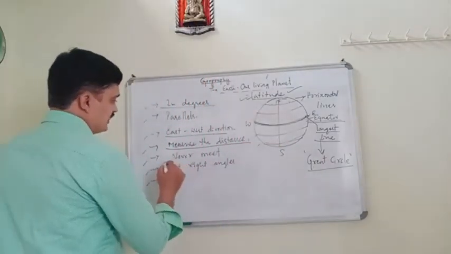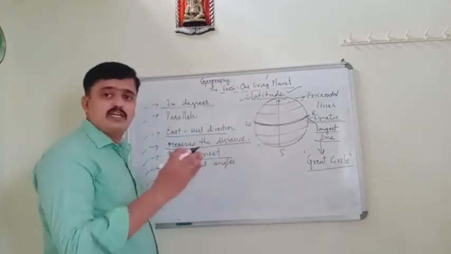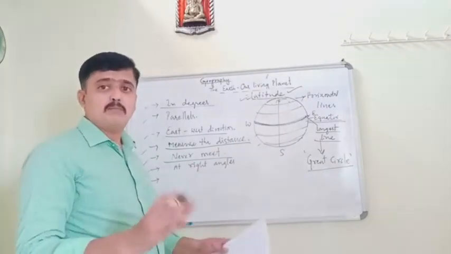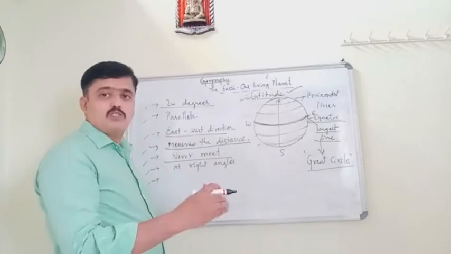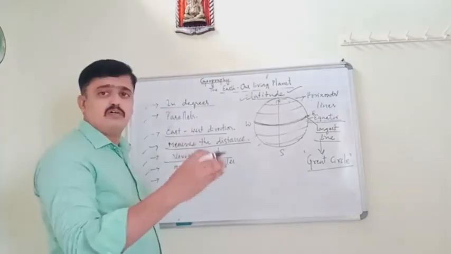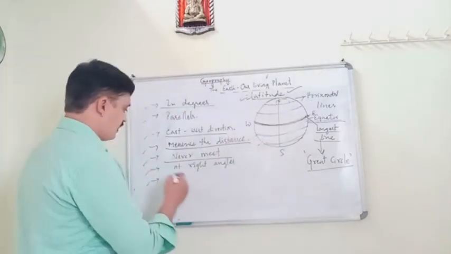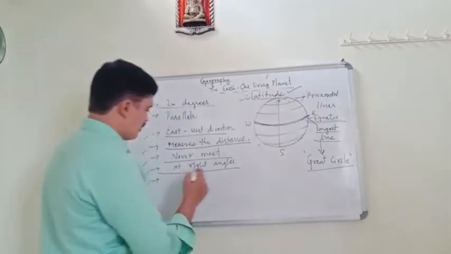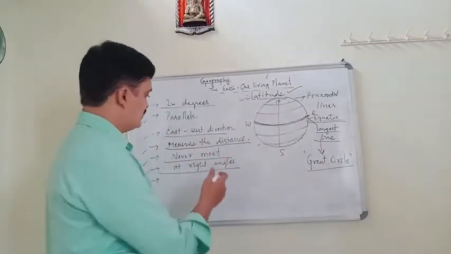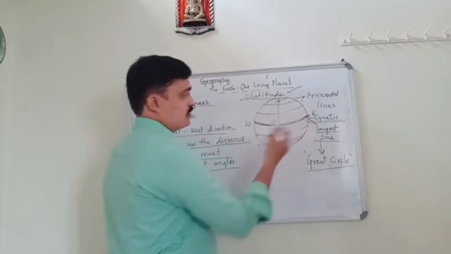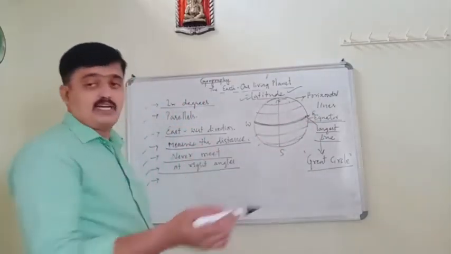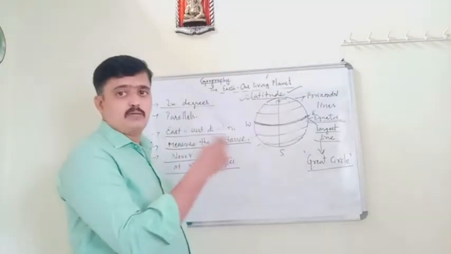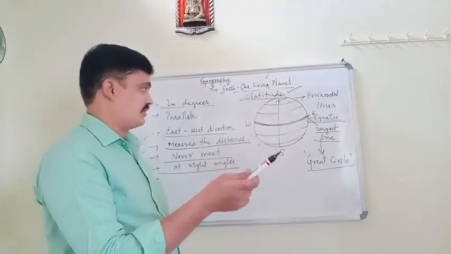And also these lines are parallel to one another and never meet. Latitude lines are parallel to one another and these never meet here. Also, these lines cross the prime meridian at right angles.